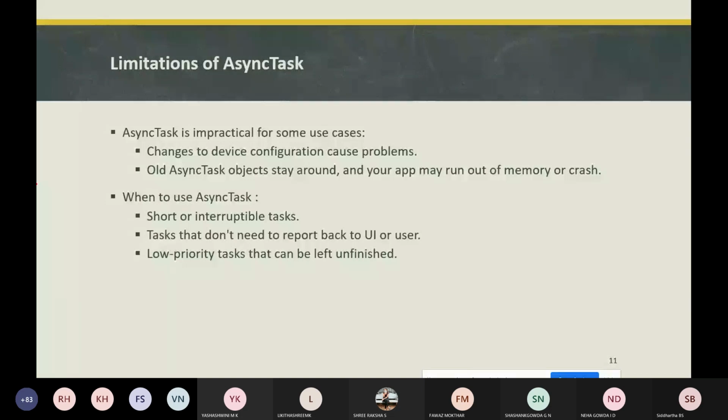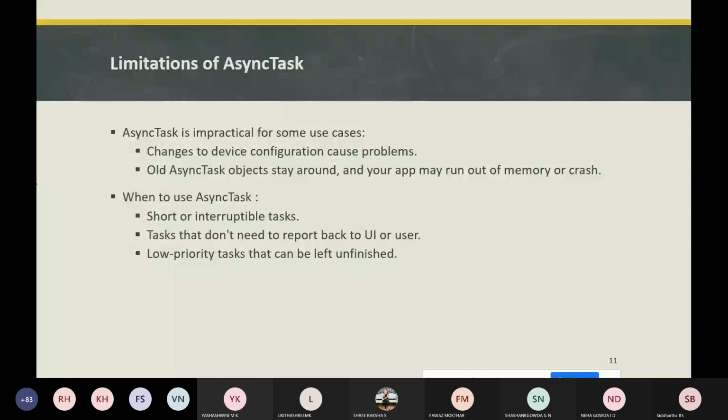If you have to perform a high priority task, it may run for a long time. It may be a long process, and it won't be able to update the UI.